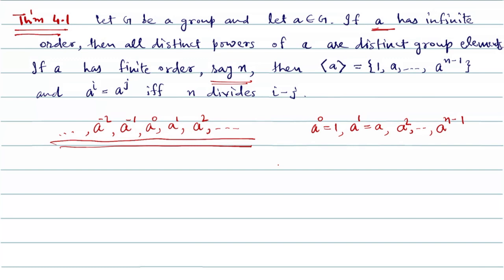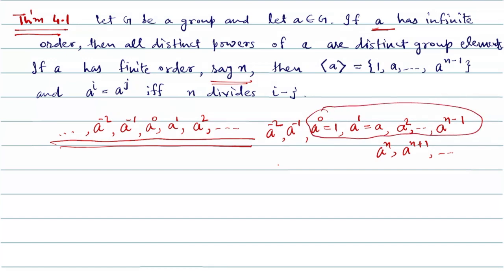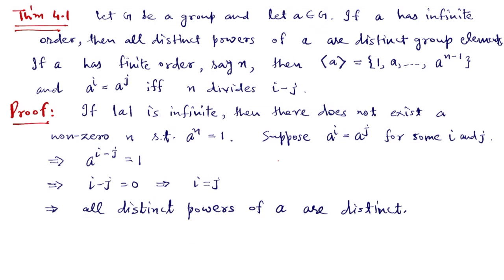If we take other powers, that means if we keep going on like this, a to the power n, a to the power n plus 1, and so on, and on the negative side a to the power minus 1, a to the power minus 2, then the theorem says that these are the only distinct powers of a. If we take other powers, then they would be equal to one of these powers. The theorem also says that two powers, a to the power i and a to the power j, are equal if and only if n divides the difference i minus j. So let us start proving the theorem.